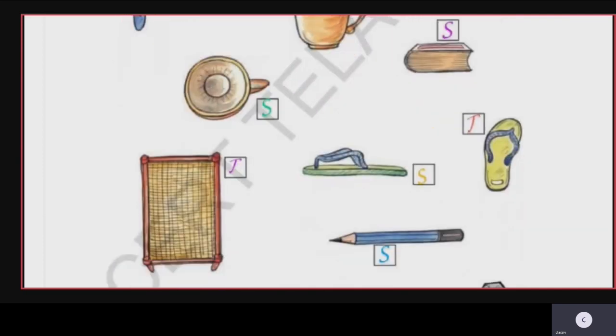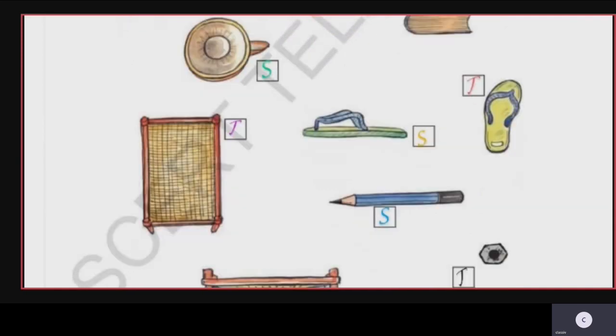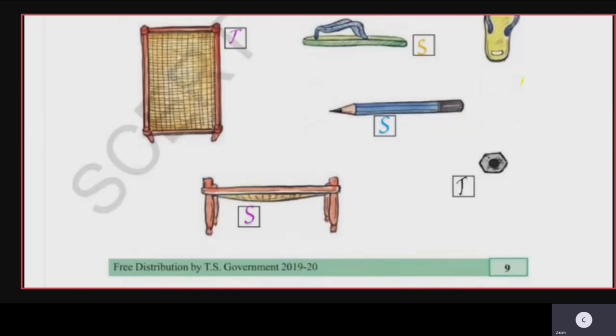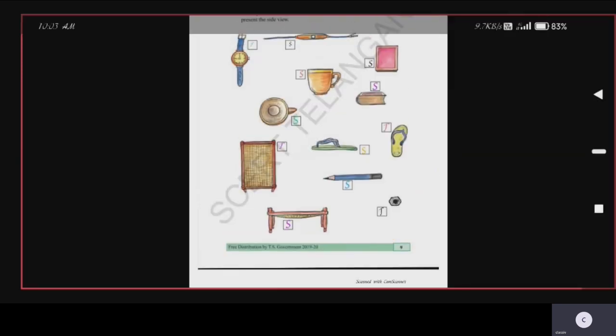I have mistakenly written it here. I'll write the correct answers in My Class Campus. I'll send you those things. Okay, then the top view of the cot. Yes, slippers, the side view and the top view. Pencil, the side view, and the bed cot, the side view here, and the nut, the top view. Okay.